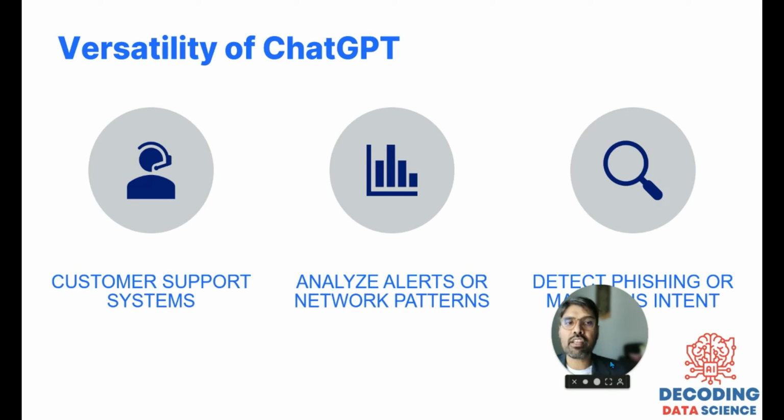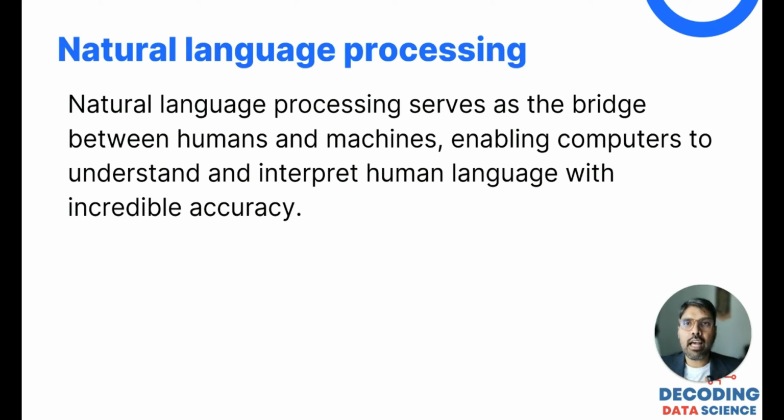Now coming to the main things inside this logic, how this is working. The most basic form of the way it works is natural language processing. What does it do? It serves as a bridge between humans and machines, because humans type in text and machines don't understand text. So NLP changes this text to numbers, and this is the most powerful thing NLP can do. It enables these computers, these processors, to understand and interpret human languages with incredible accuracy.